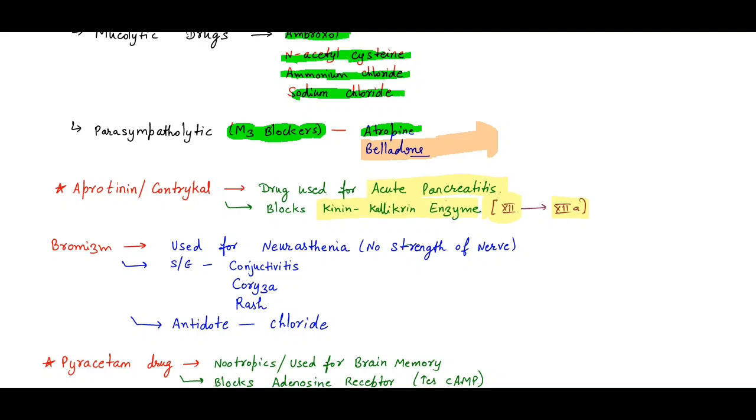What do we use for the diagnosis of acute pancreatitis? That is amylase mainly. Amylase is the enzyme used for the diagnosis of acute pancreatitis.